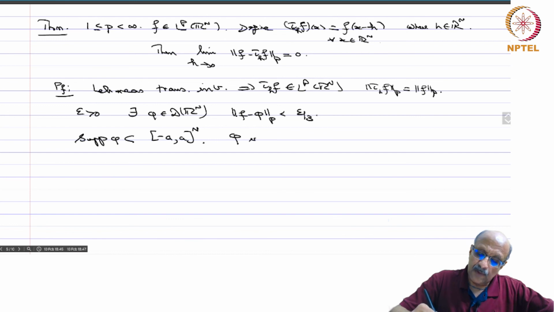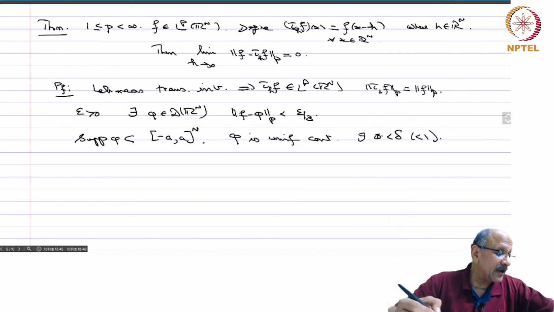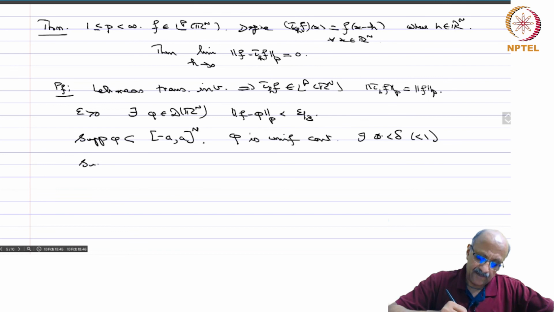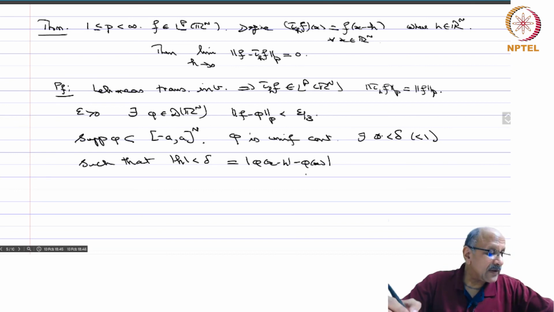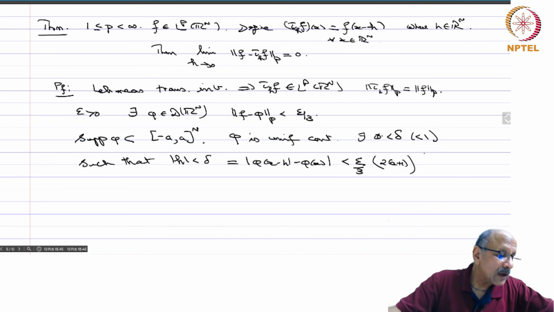Then phi is uniformly continuous, and therefore there exists a delta, 0 less than delta, which we can assume to be less than 1 because you can take it as small as you like, such that mod h less than delta implies mod phi of x minus h minus phi of x is as small as we please, and I am going to put it as less than epsilon by 3 times 2 into a plus 1 power minus n by p.